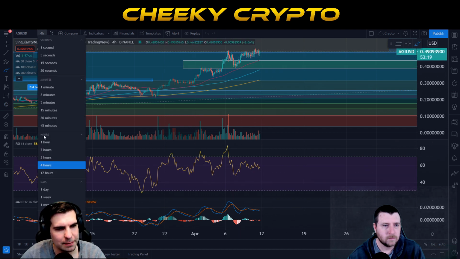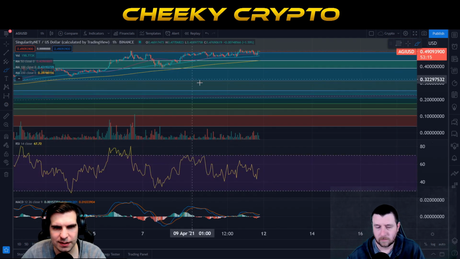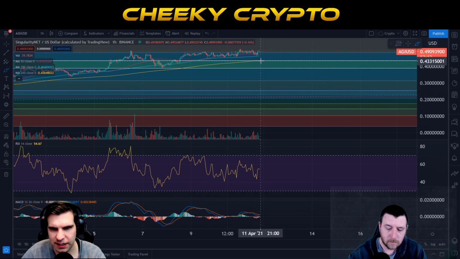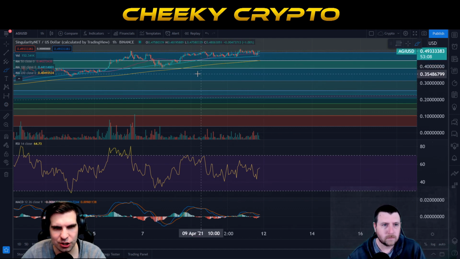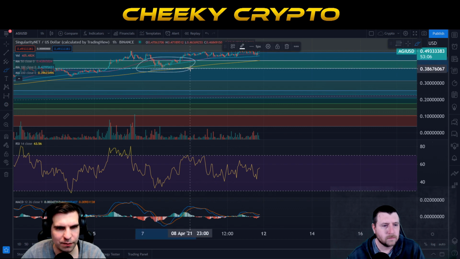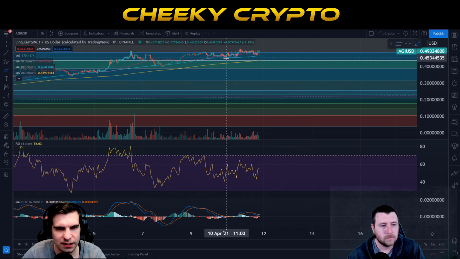So if we go ahead and pull this into our hourly, that's going to show us that granular detail. This time we can see those moving averages in a little bit more detail. We can actually see that the 100 moving average is the key one on the hourly chart. We had a kind of brief breakdown here for it, but most recently it's been acting as a bit of support in the last few hours or so. So that's going to be key to watch. And also we had that 50 moving average just inside those candles with that 200 just being below as well. So there's good support lines coming down here.